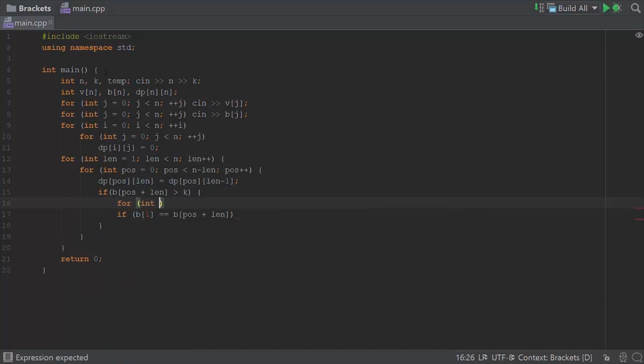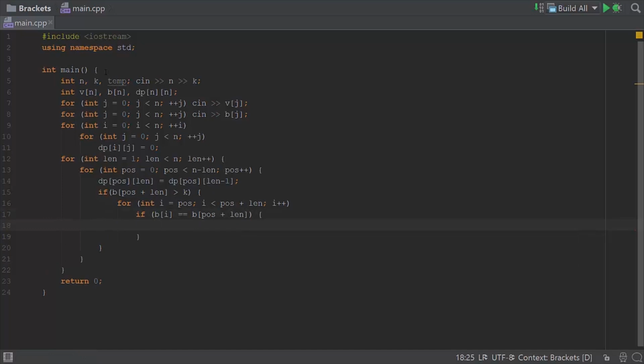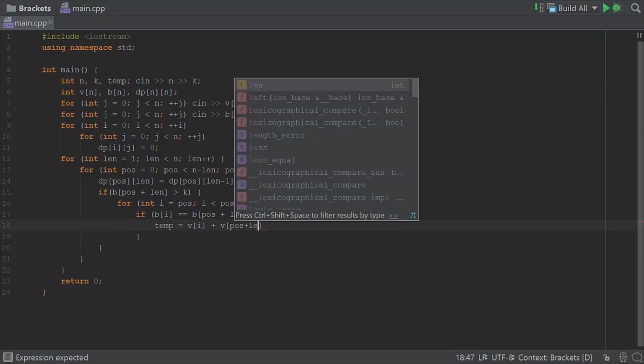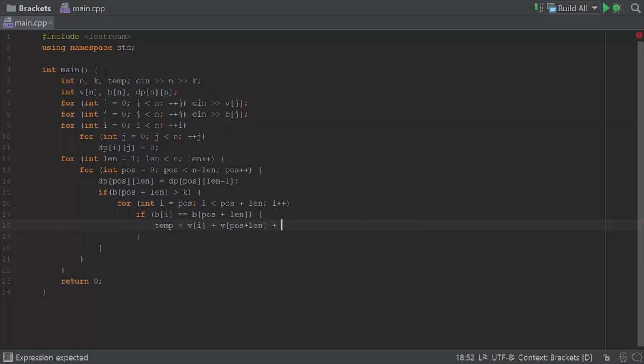Let's say that the bracket at position i matches the closing bracket at position pos plus len. The value of this pairing, which we are storing in the variable temp, will be the value at position i plus the value at position pos plus length, which is the values of the two brackets, plus the answer from starting position pos to ending position i minus 1, plus the answer from starting position i plus 1 to ending position pos plus length.